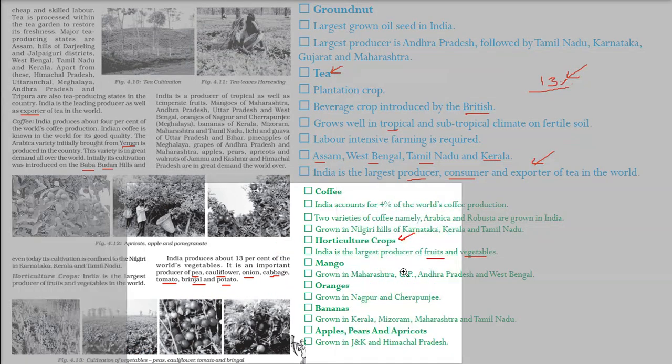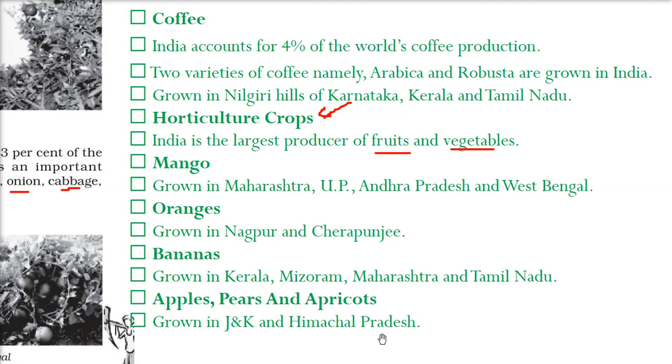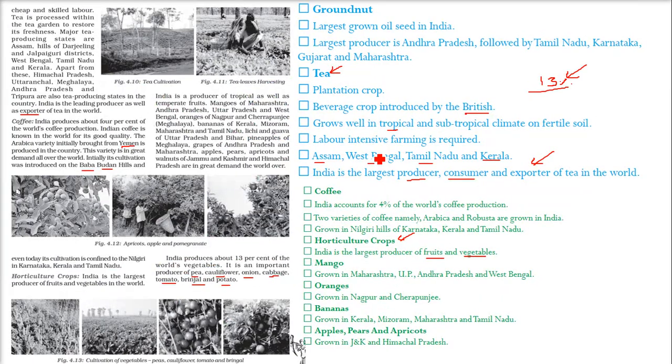So let me go through this again. Mango is grown in Maharashtra, Uttar Pradesh, Andhra Pradesh and West Bengal. Oranges are grown in Nagpur and Cherrapunji. Bananas in Kerala, Mizoram, Maharashtra and Tamil Nadu. Apple, pears and apricot are grown in Jammu and Kashmir and Himachal Pradesh.